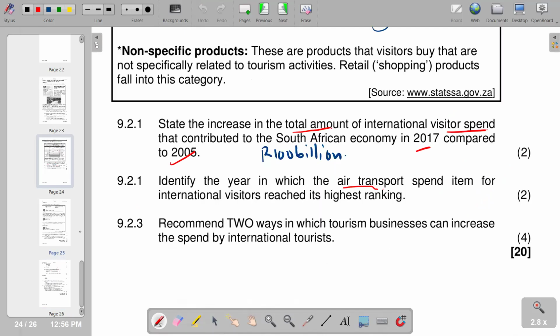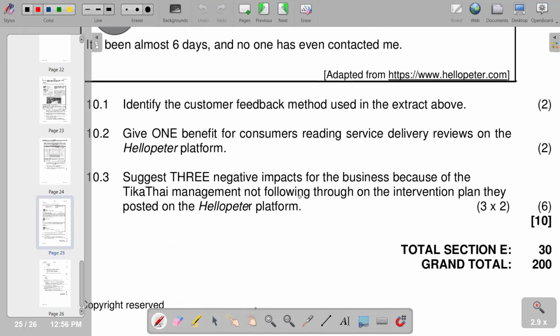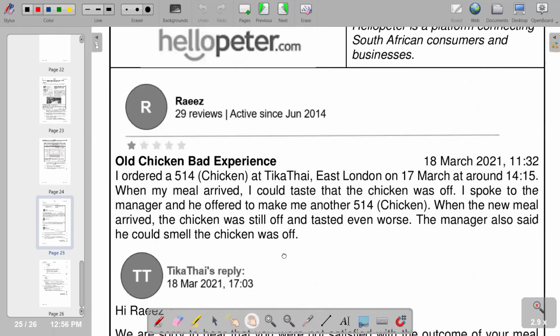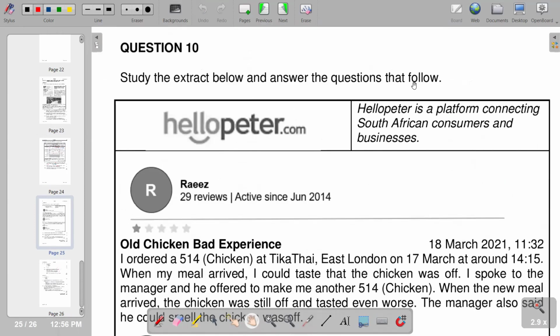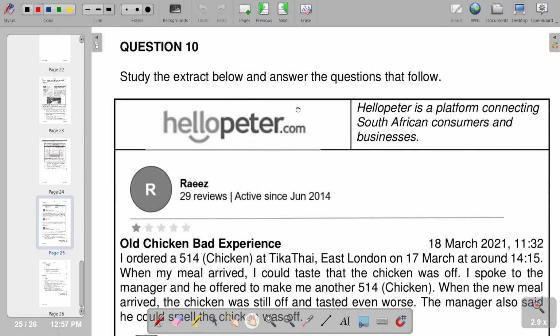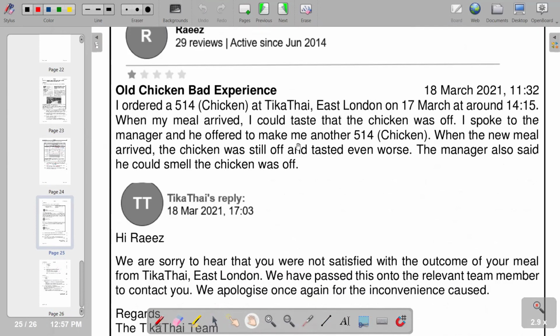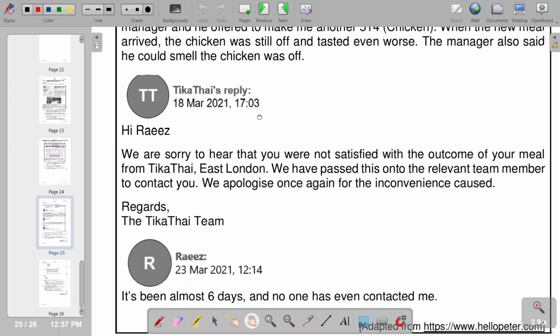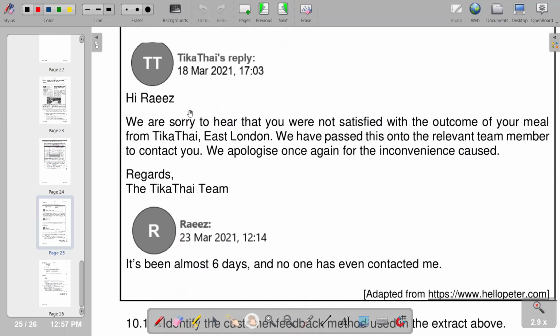We move on to question 10. So this is our question 10, whereby you have to study the extract below and answer the questions that follow. You've got an extract of hellopeter.com. Of course, this is a website, as we see from the title, hellopeter.com, indicating a website. Hello Peter is a platform connecting South African consumers and businesses. So we go down and we see that there is chatting that is taking place.